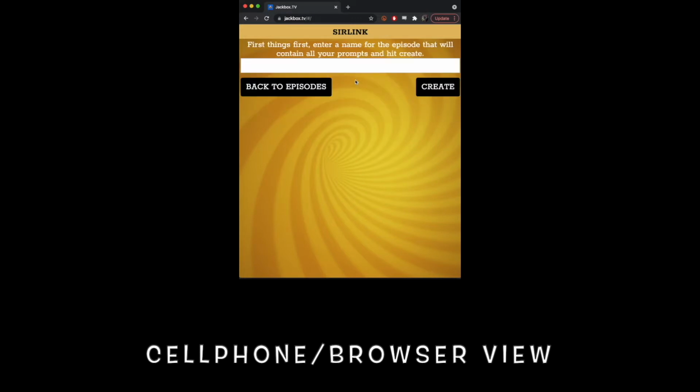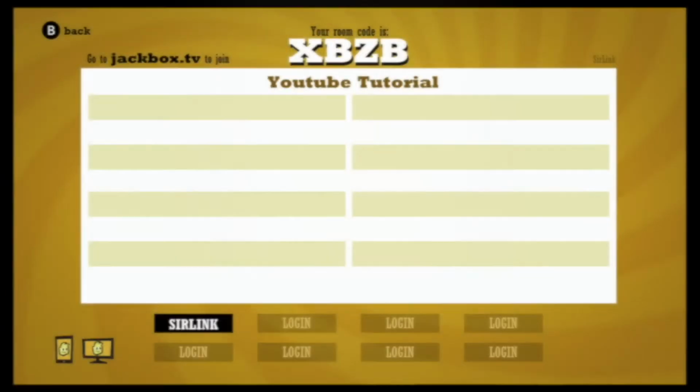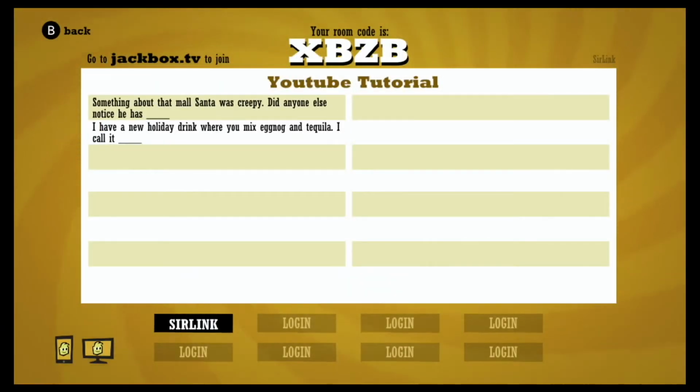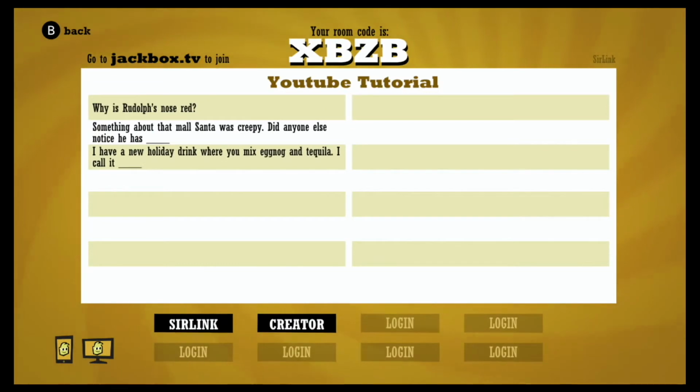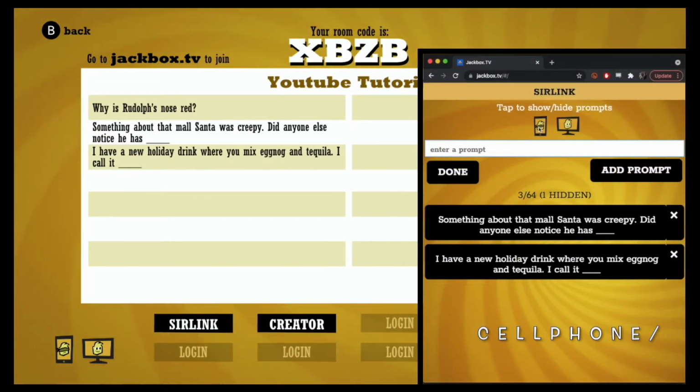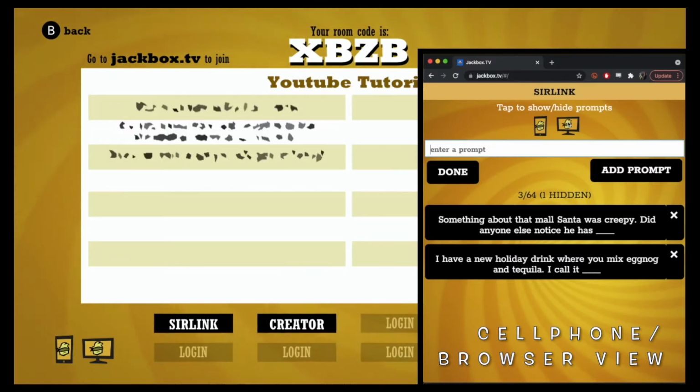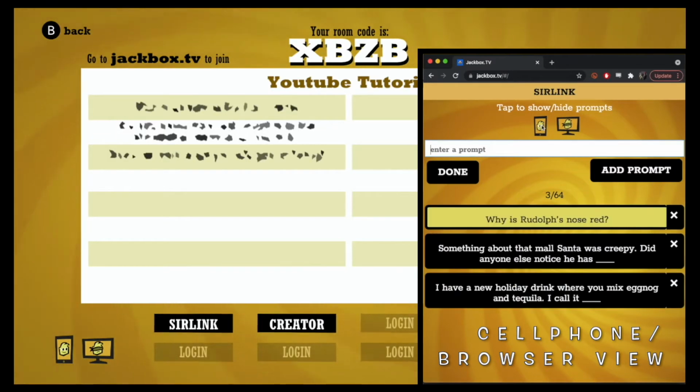You'll be prompted to enter the name of your episode, and after that, you will start to fill in the prompts. As the leader, you are able to either show or hide the prompts for everyone, as well as yourself. Now this little icon down in the bottom corner can have everyone else keeping the host honest with no peeking if you'd like. Anyone else that is signed into the room can also add prompts. So you can create your own game ahead of time, or have everyone contribute prior to starting the game.